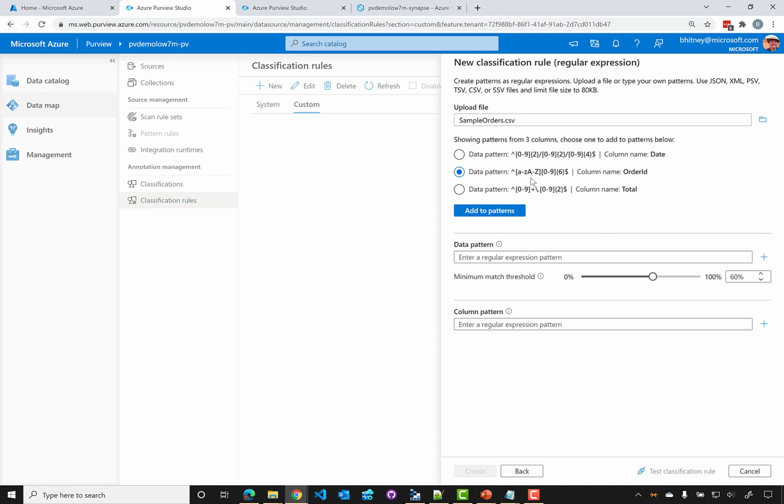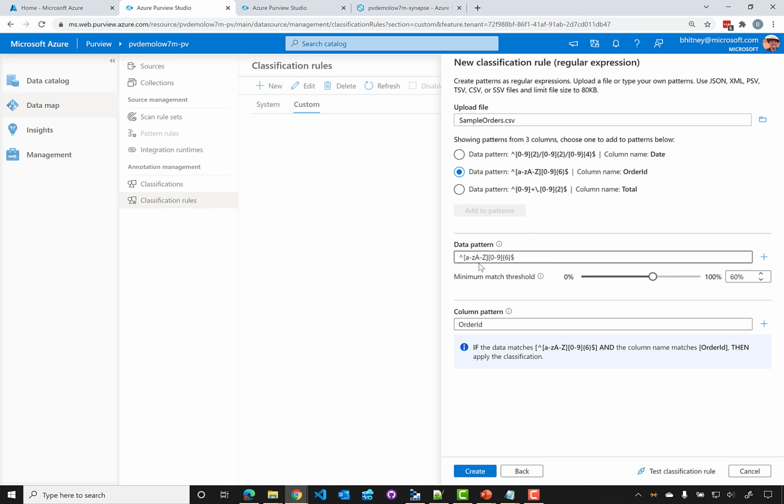So this is really handy because I don't know about you, but regular expressions, I know how they work and I can build them, but I do it infrequently enough that I almost always get something wrong. And so you forget a caret or a bracket or something somewhere. So this is a handy way to have the system take a good guess at what your data might look like. So we could see here that it's going to start with a character, alphanumeric, or an alpha character A to Z, followed by 6 numerical values to make up our order ID. And so that seems right based off the data I put in there. I don't see anything wrong with that.